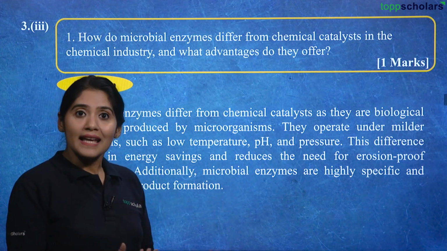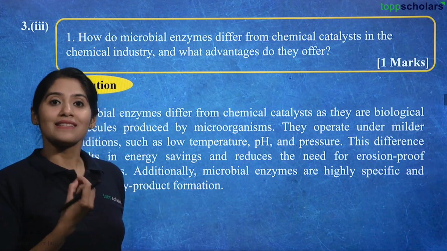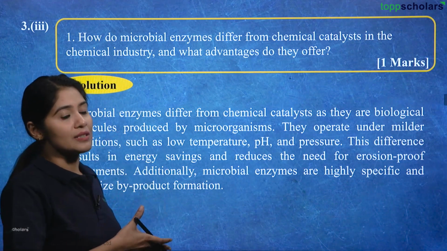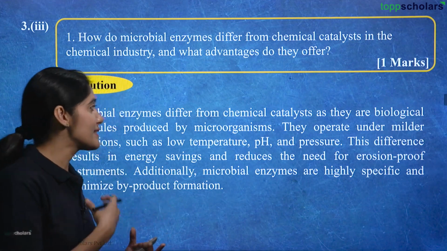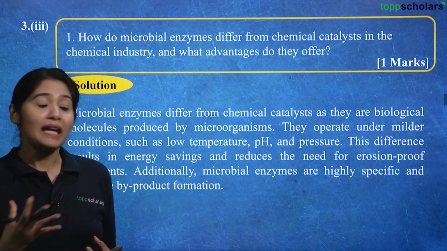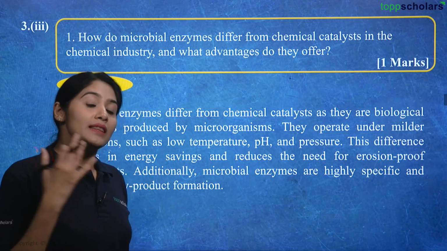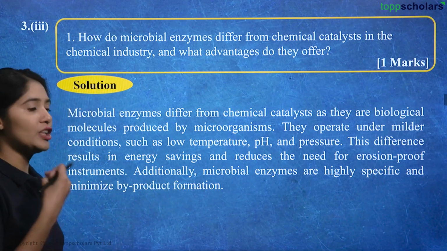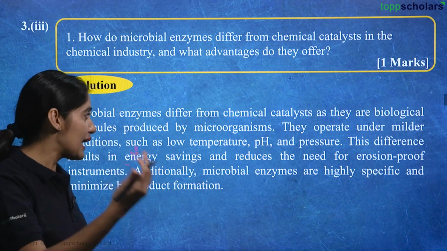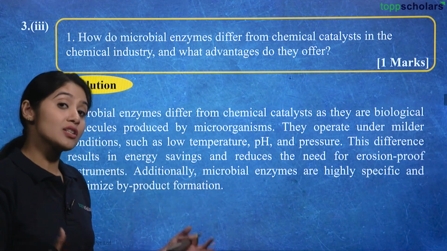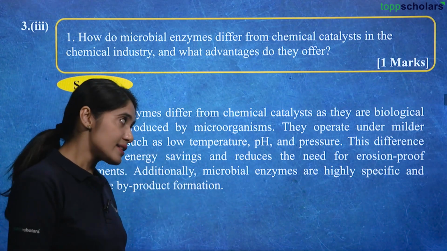Their cells are used to produce enzymes which can function in milder conditions like low temperature, pH and pressure. Whereas the chemical catalyst needs very high temperature, specific pH and high pressure conditions to achieve the desired result.